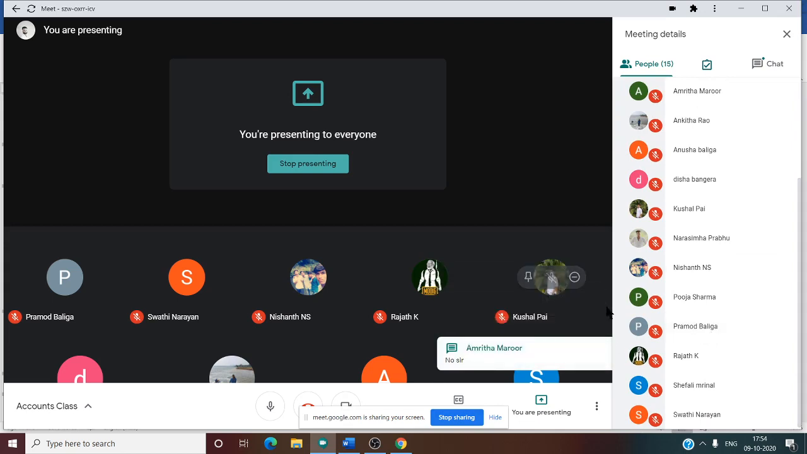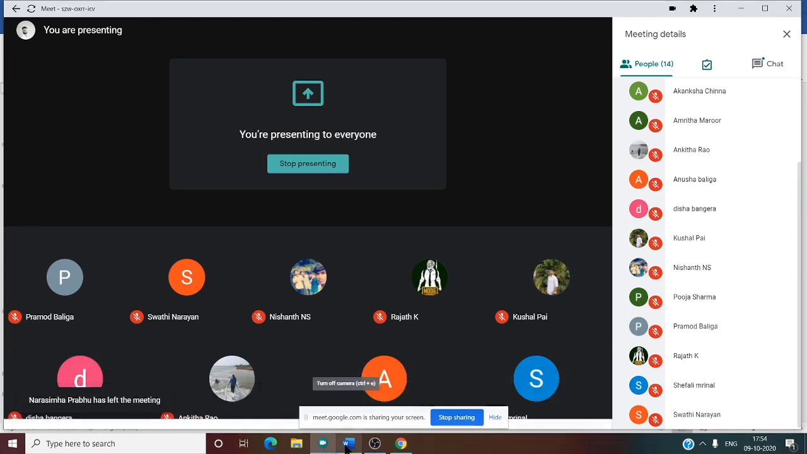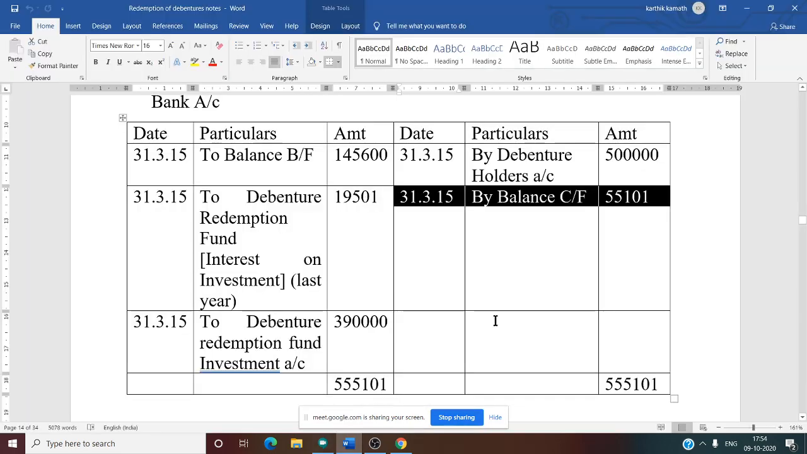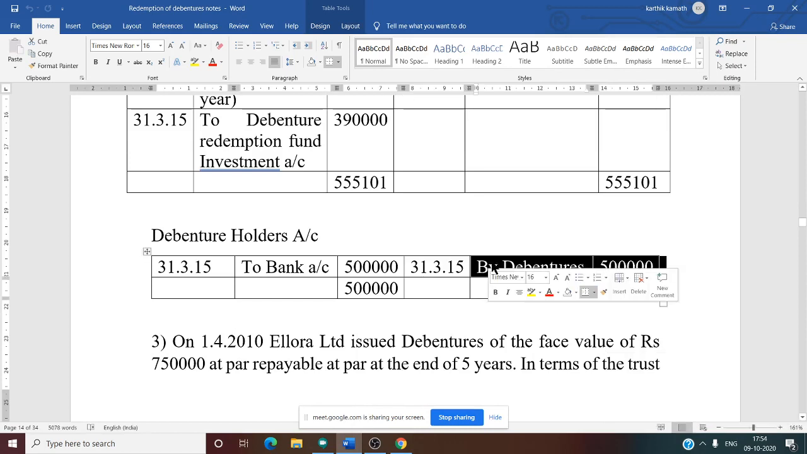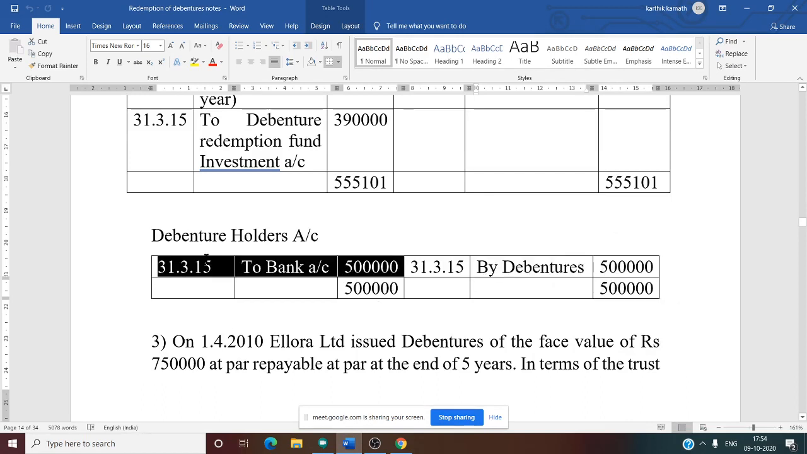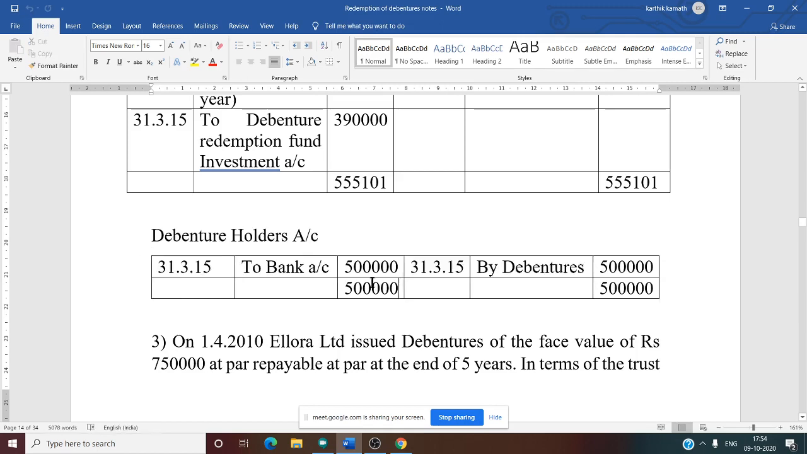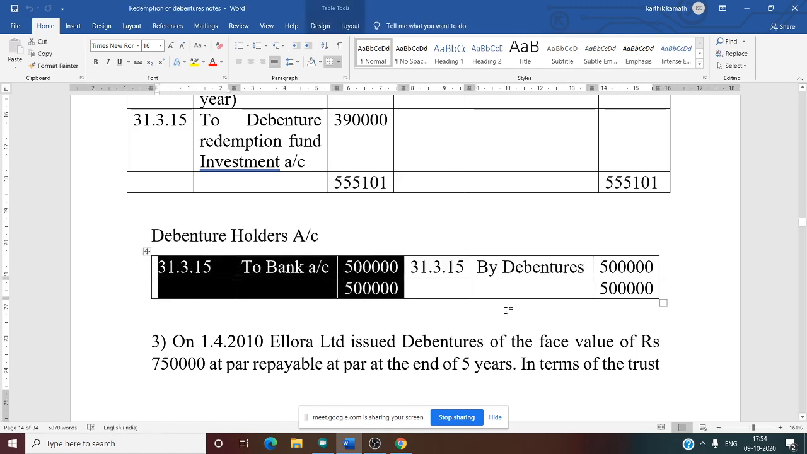So now the last one, a small account we need to prepare. What is our fifth account? A very small account. That is the debenture holder account. We know that the debenture holder has a credit balance. So on the credit side we need to write the due amount, what we are going to pay to the debenture holder. In the debit side we need to write the actual payment.